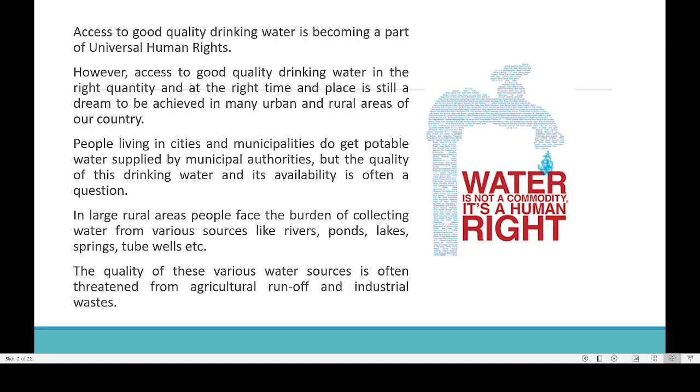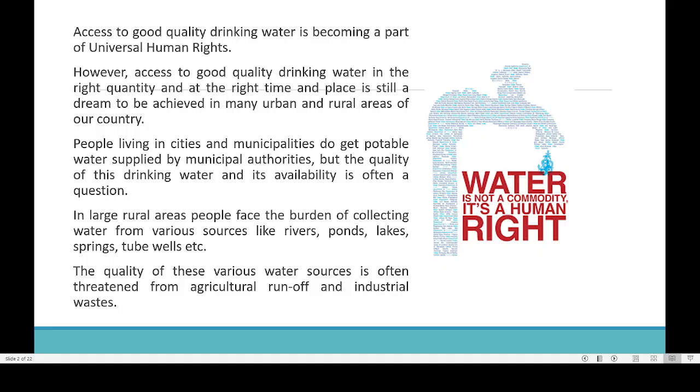So especially when people are living in a rural area, they may not always be getting clean drinking water. Most of the time they may be getting their water from sources like river, pond, lakes, springs, tube wells, etc. So these are the primary sources of water availability for people who are living in rural areas. So most of the time it may not be a big problem.